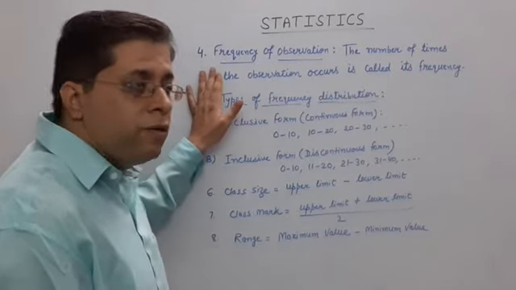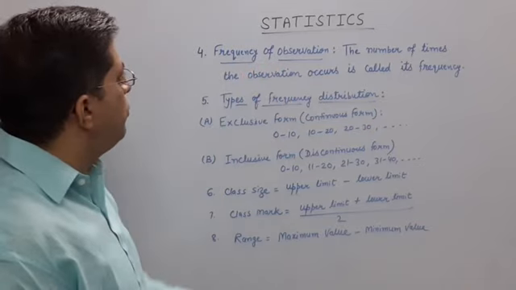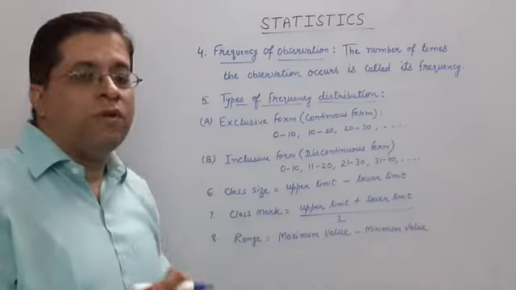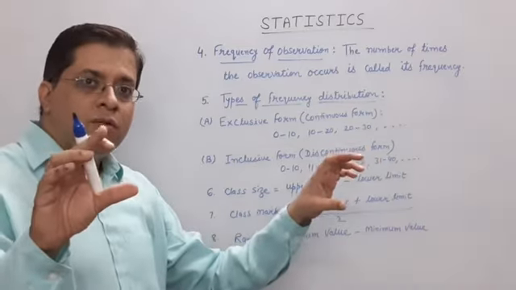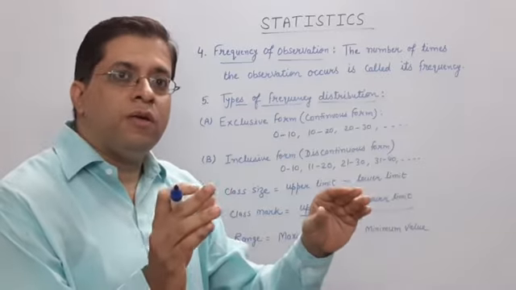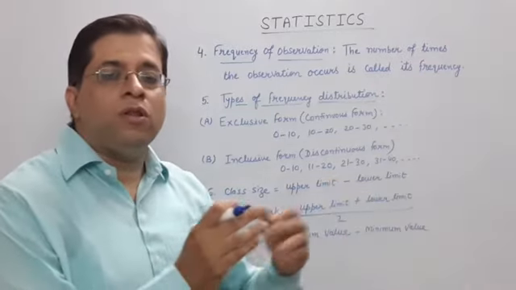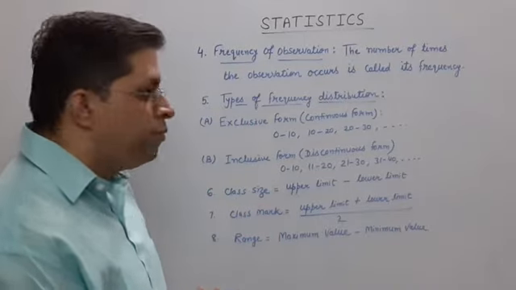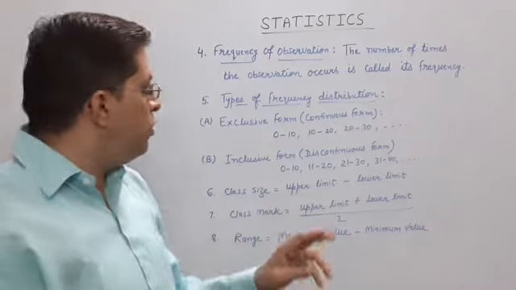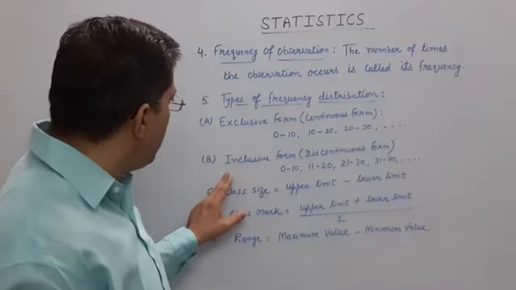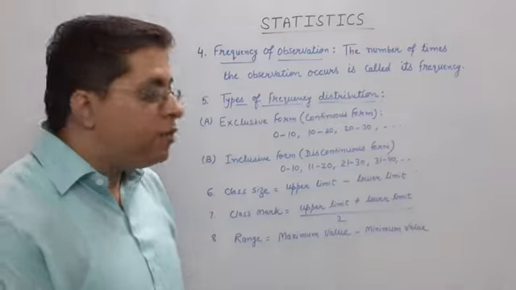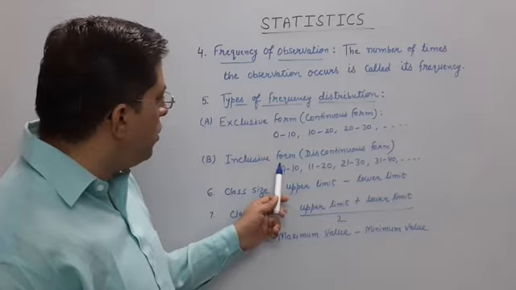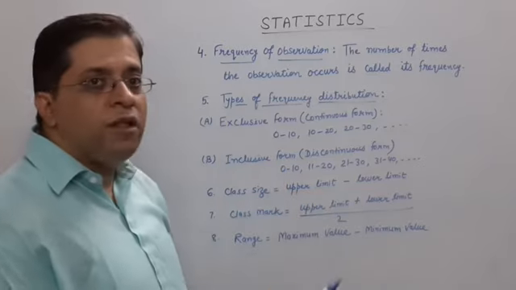The next point, frequency of observation. The number of times the observation occurs is called frequency. In data, if any number is coming a number of times, that is called the frequency of the data. Types of frequency distribution: we have two types. One is exclusive form and the second one is inclusive form. The other name of exclusive form is continuous form, and the other name of inclusive form is discontinuous form.